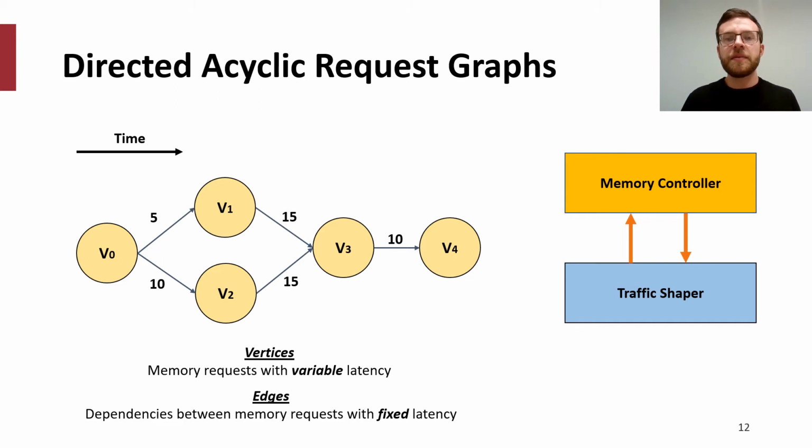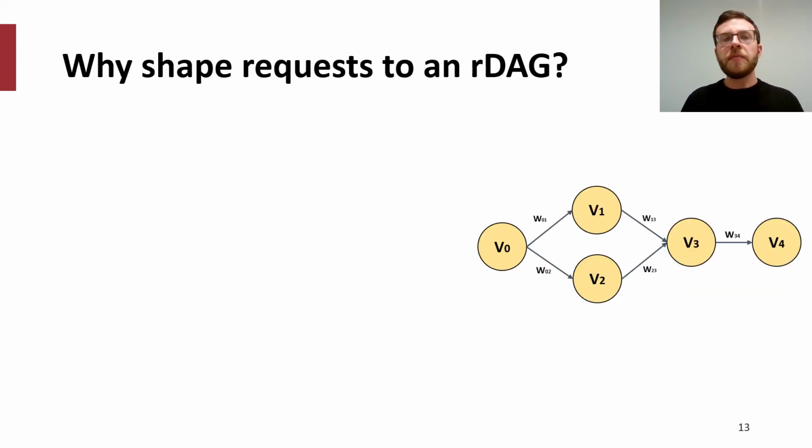Consider requests sent between a shaper and a memory controller, which correspond to an RDAG. The first node of the request graph, V0, will be sent to the memory controller, and it will be marked as dispatched. The memory controller will finish serving the request a variable amount of time later, and will return a response to the traffic shaper. After 5 cycles, V1 can then be issued, and similarly, after 10 cycles, V2 can then be issued. All of these requests can contend with one another, in addition to other applications' requests, while still maintaining a rigid structure, enabling security.